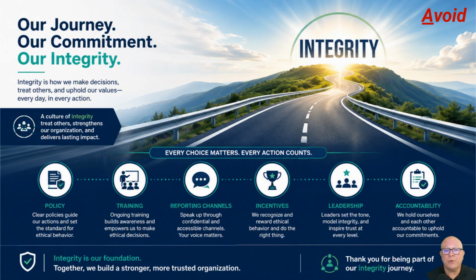The second step is avoid. Once an ethical risk has been recognized, leaders should ask how the organization can prevent misconduct before it happens. Avoiding misconduct requires more than telling people to do the right thing. Organizations need clear policies, realistic expectations, effective training, safe reporting channels, aligned incentives, and leadership that models integrity. When ethical systems are weak, people may feel pressured to compromise. When ethical guardrails are strong, people are more likely to make responsible decisions.